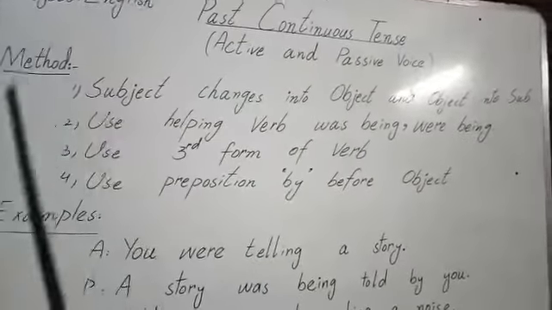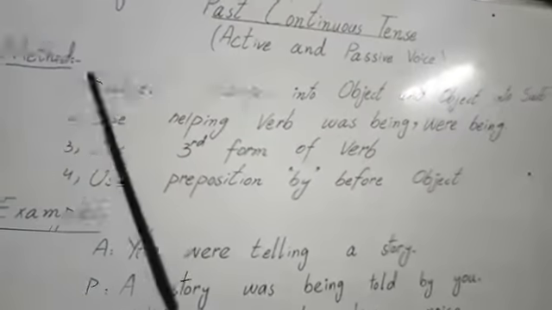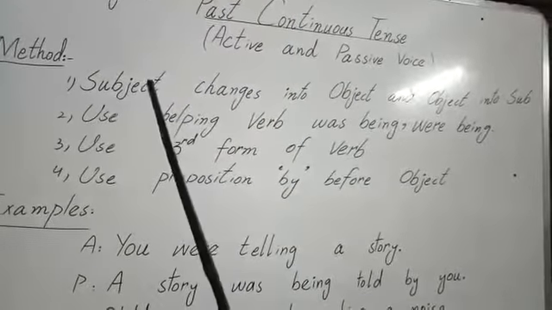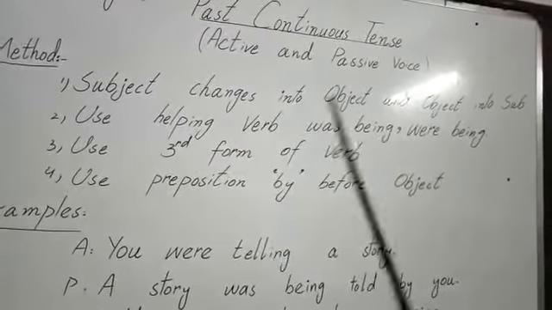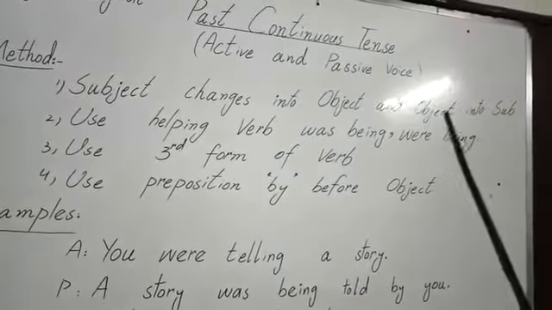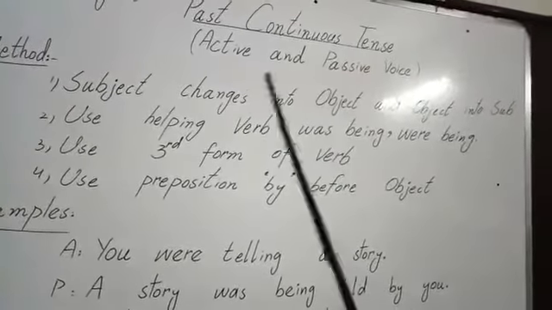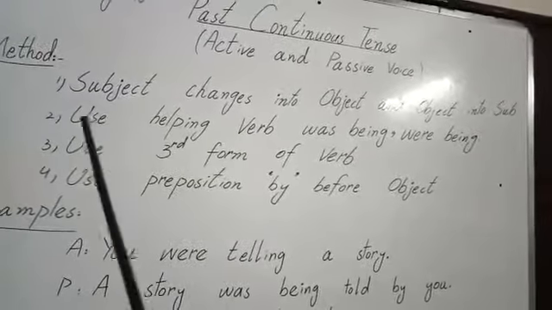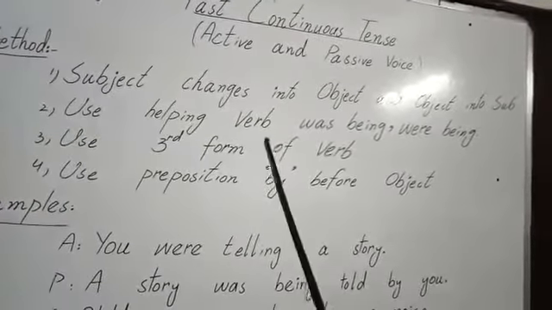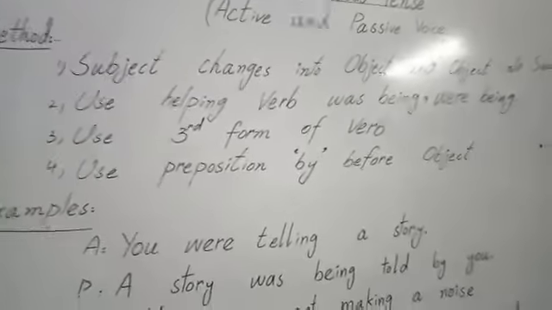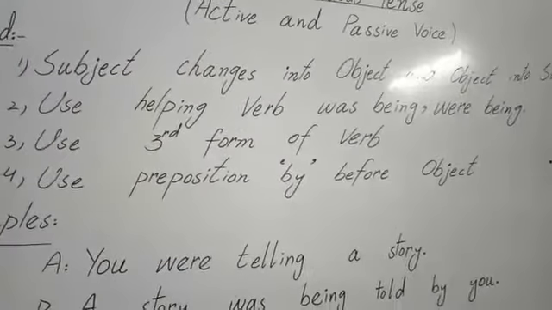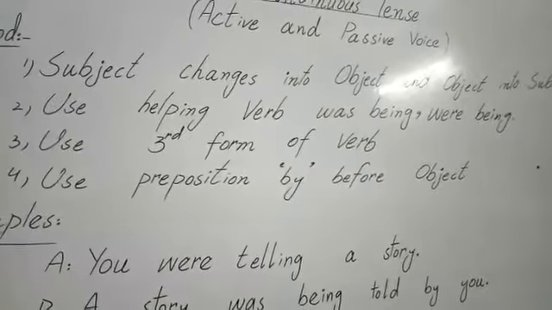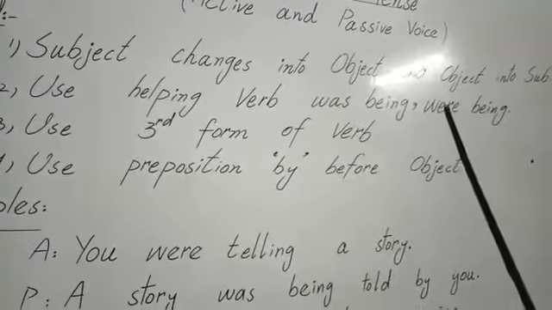First of all, we will see the rules of changing the active tenses into passive voice. Our first rule is subject change into object and object will be changed into subject. That is the first rule of changing active tenses into passive. Second one is use helping verb, and these helping verbs will be changed according to the tense. In past continuous tense, we will use was being and were being.